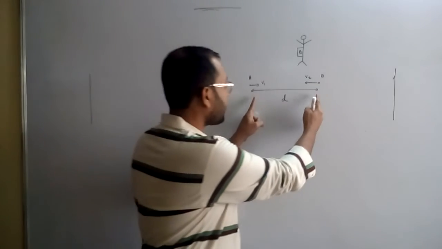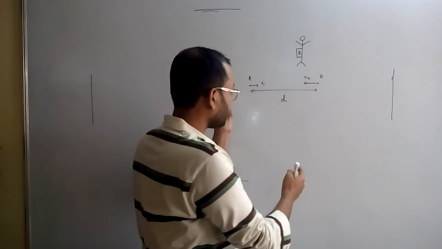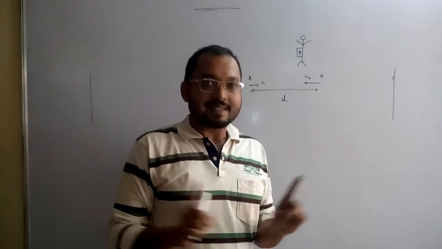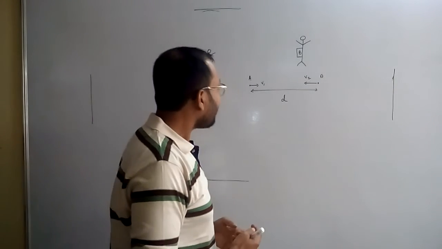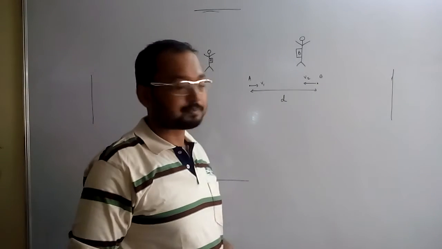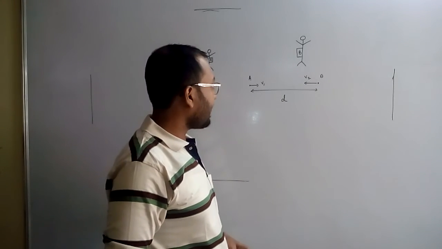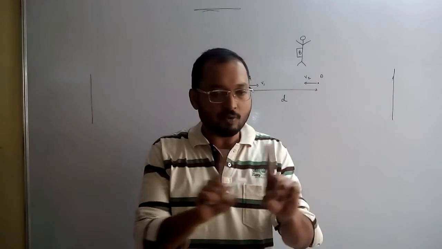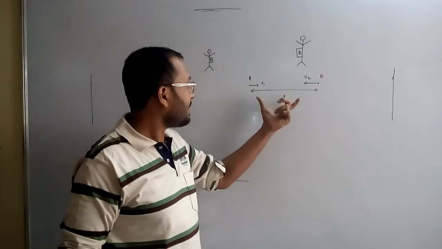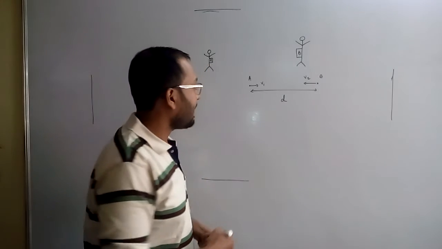So the relative distance between A and B will get covered in lesser time than if either of these two were stationary and only one was moving. It's because both of them are moving that the distance between the two will get covered more quickly.